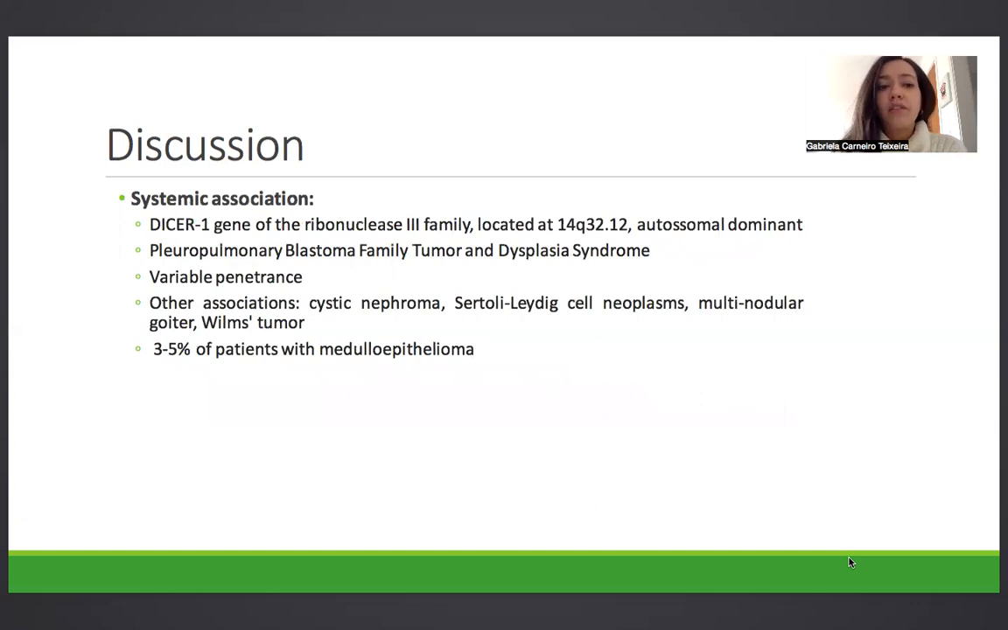The association with the DICER1 gene mutation was recently discovered. It is a gene from the ribonuclease 3 family located at the 14q32.2 chromosome, and it is an autosomal dominant trait. It's associated with the pleuropulmonary blastoma family tumor and dysplasia syndrome, which is a family tumor syndrome with variable penetrance. Not all individuals present the full characteristics of the syndrome. The other associations are cystic nephroma, Sertoli-Leydig cell neoplasms, multinodular goiter, and Wilms tumor. And it is believed that 3 to 5% of the patients with medulloepithelioma will present this DICER1 gene mutation.